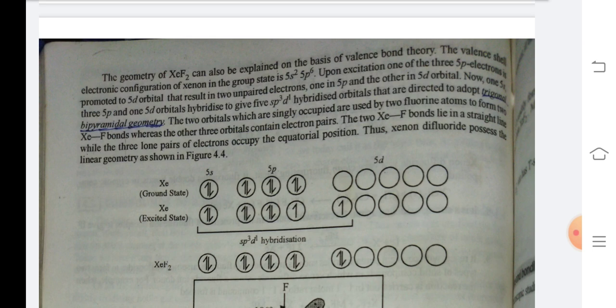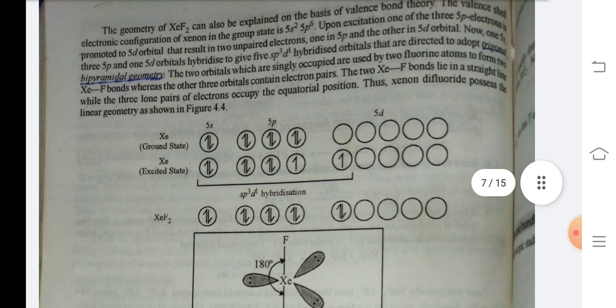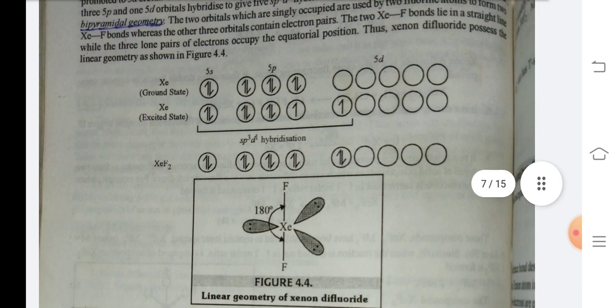Now one 5s, three 5p and one 5d orbitals hybridize to give 5sp3d hybridized orbitals that are directed to adopt trigonal bipyramidal geometry. The two orbitals which are singly occupied are used by two fluorine atoms to form two Xe-F bonds, whereas the other three orbitals contain electron pairs. The two Xe-F bonds lie in a straight line while the three lone pairs of electrons occupy the equatorial positions. Thus, xenon difluoride possesses the linear geometry as shown in figure 4.4.